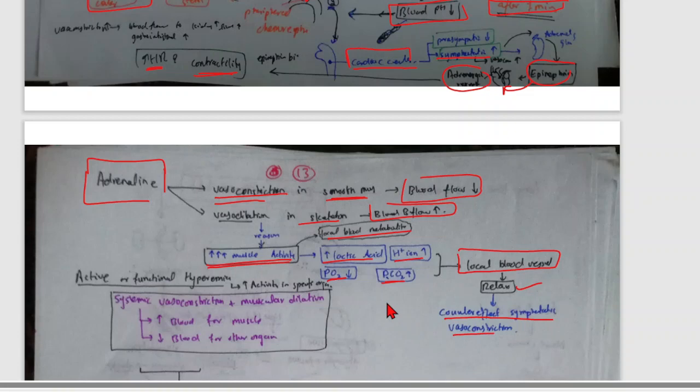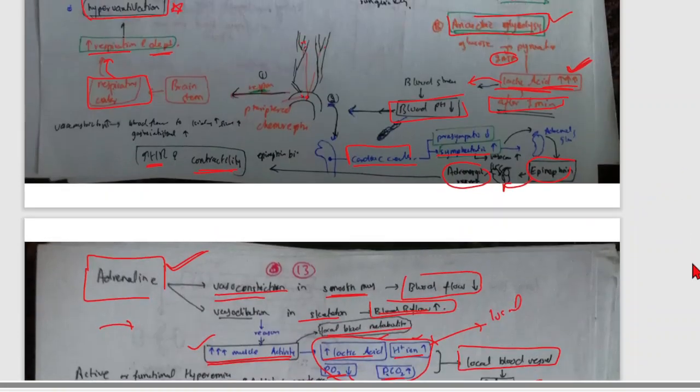Now you have to understand what is happening here. Adrenaline increases the blood flow toward the skeletal muscle. When blood flow is increased, muscular activity is increased. When muscular activity is increased, lactic acid, hydrogen ion and carbon dioxide are increased, and oxygen concentration is decreased. Now these are the local metabolites. These are the local metabolites.